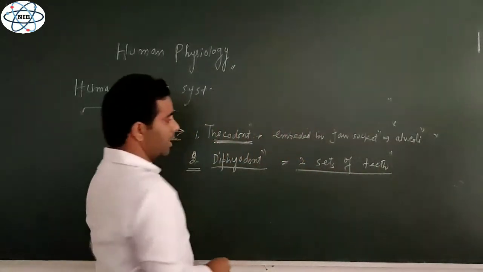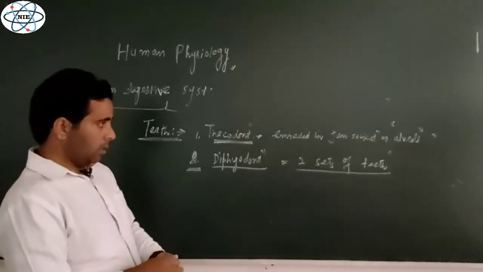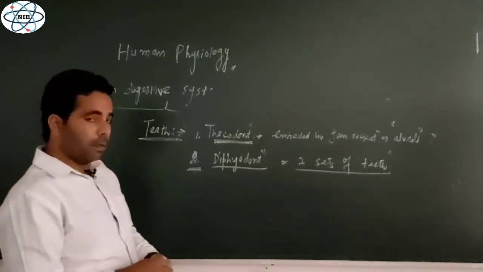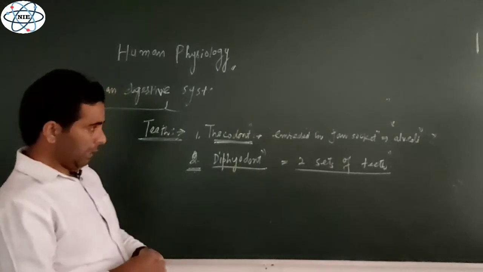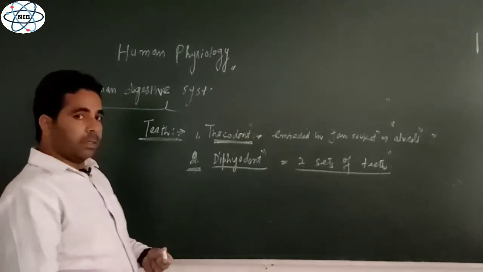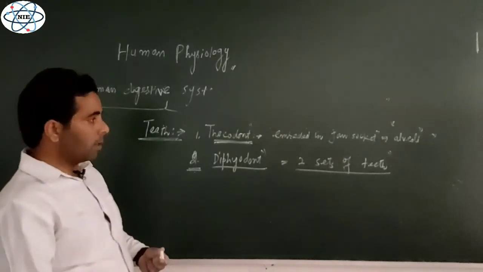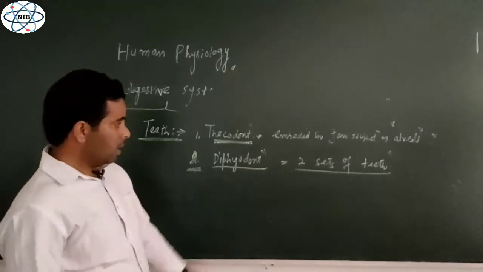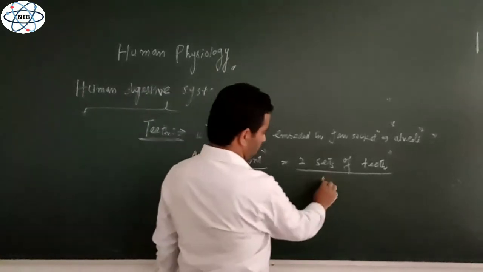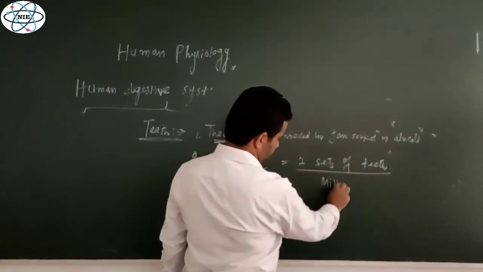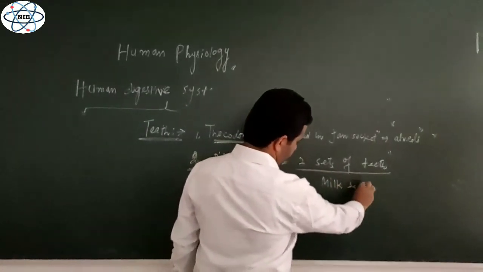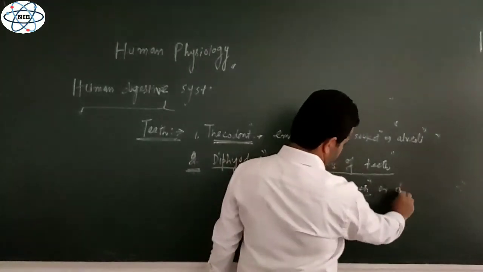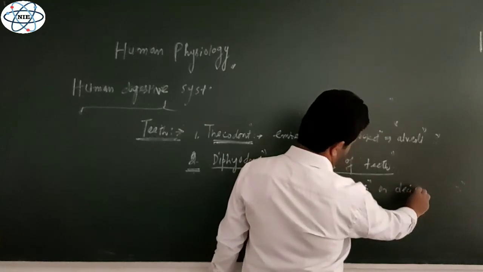The first teeth that are present in humans appear after 6 months of the baby's life, right? The teeth start appearing in the mouth cavity, oral cavity, and that first set of teeth are known as the milk teeth or temporary teeth, or these are also known as deciduous teeth because they fall.